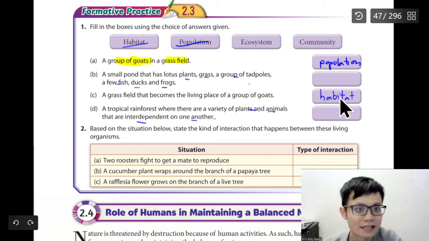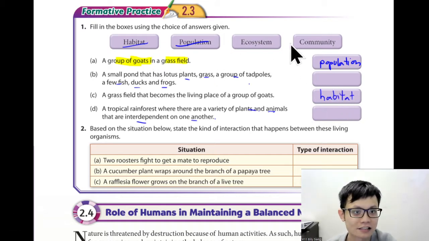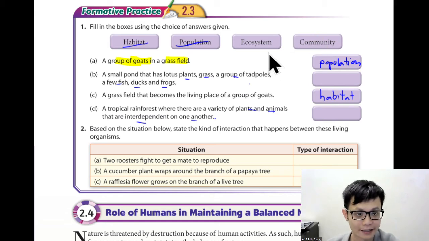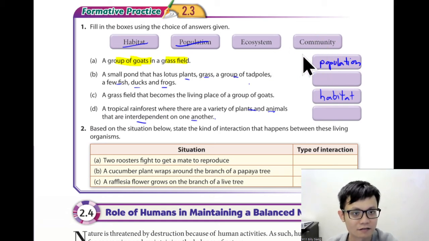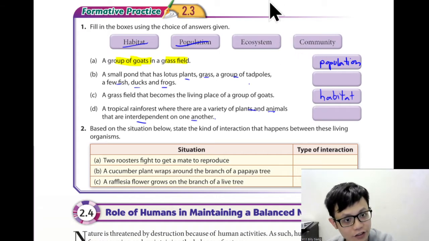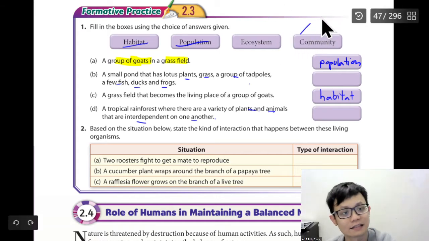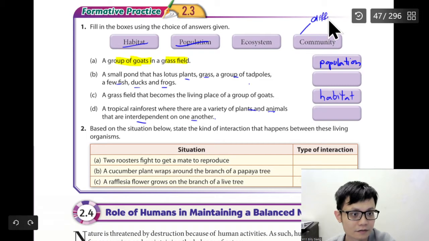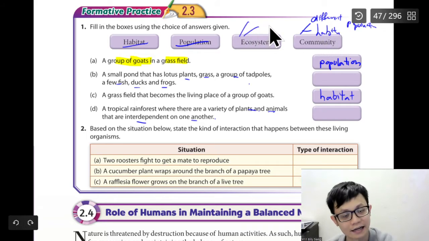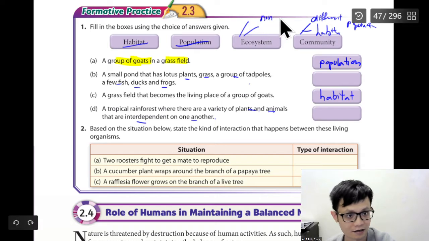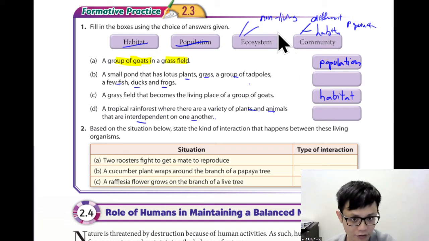And what is confusing now is ecosystem or community, because sometimes this is the thing that cannot be distinguished. So for community, we know that there are different populations. The keyword is different populations, a few populations in a habitat. And for ecosystem, maybe there's something we add, like non-living things, like the soil, the rocks, and so on.